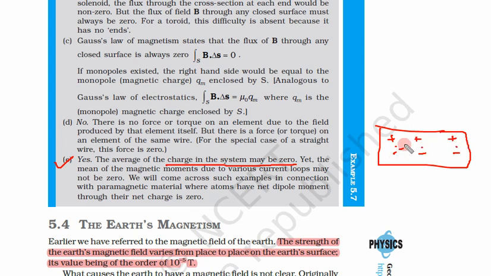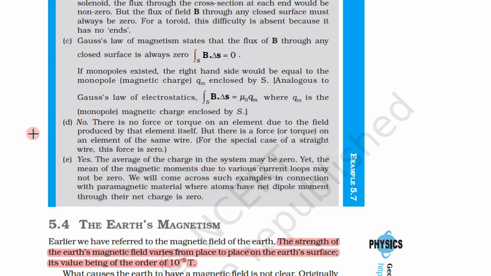But if these charges are moving in the same direction, this will create some magnetic moment in a particular direction. Hence the charge is neutral, there is no net charge, but there is some magnetic moment. So this could be a realistic case. We will learn this when we discuss the paramagnetic substances.